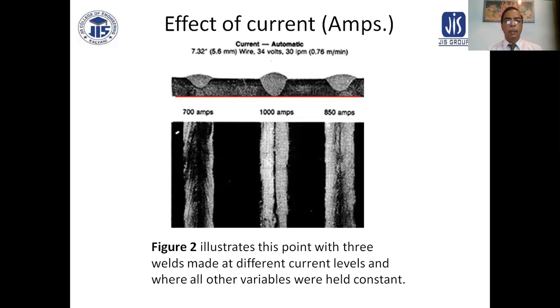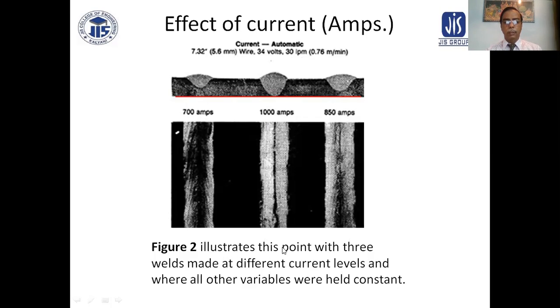Just see the figure. This is 700 ampere. This is 1000 ampere. This is 850. So 7 millimeter, 732, 5.6 millimeter. This is the electrode diameter, and this is 34 volt, and this is inch per minute travel speed. So amperage is 700, 1000, and 850. You can see the differences.